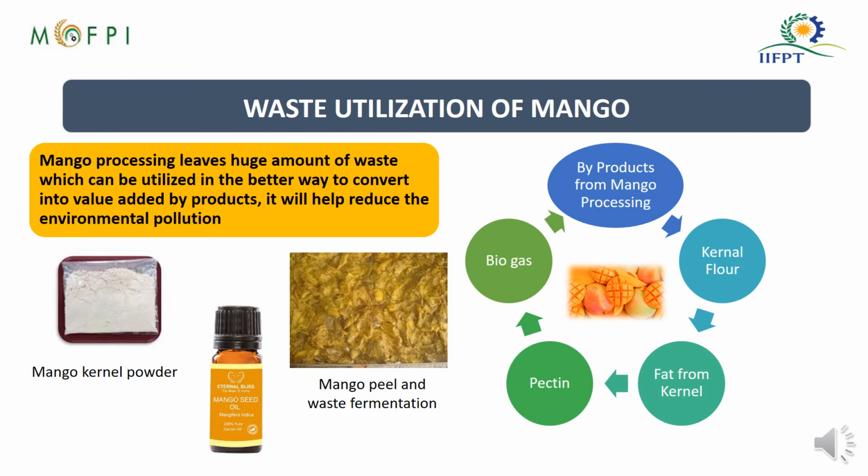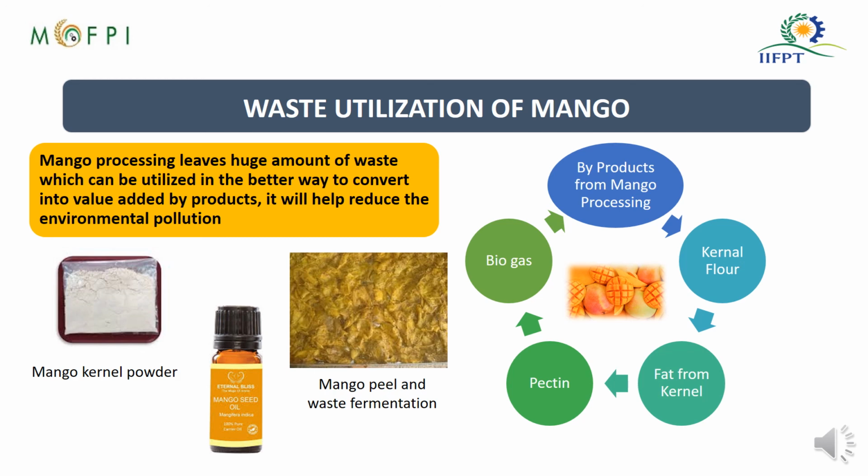In case of fruit processing, it is not only about getting a product and converting it into a value added product, but we also need to consider waste utilization so as to gain maximum profit out of that fruit processing plant.